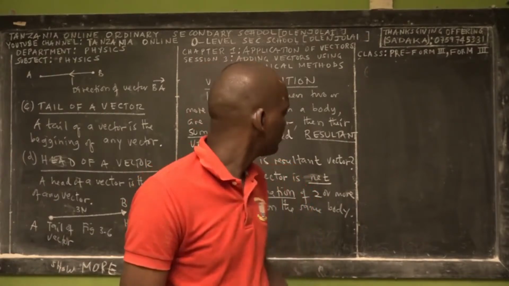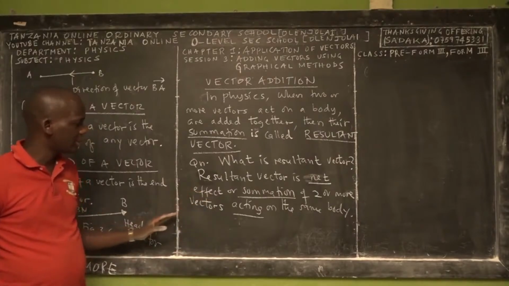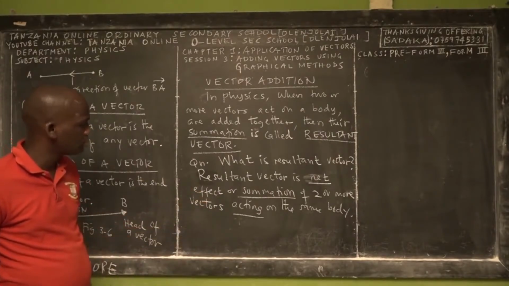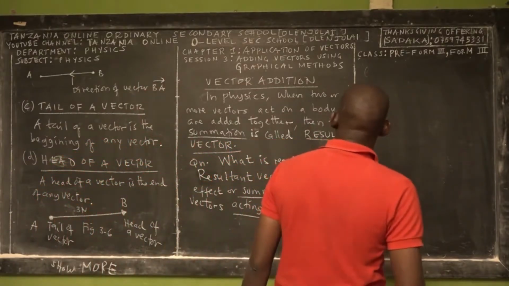So take note that the resultant vector is a net effect or summation of two or more vectors acting on the same body.